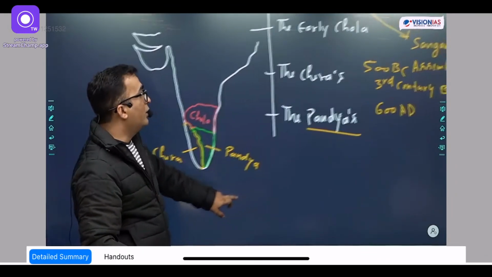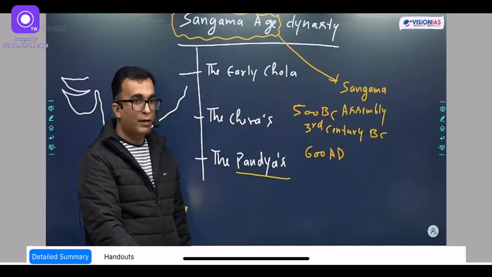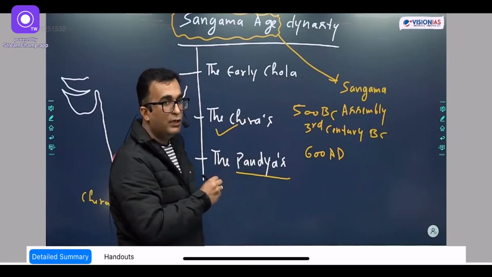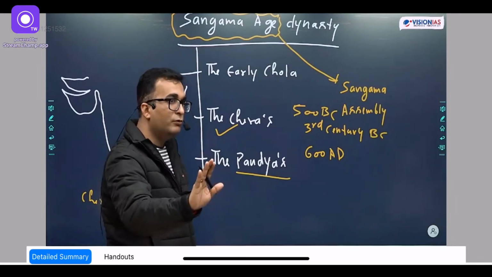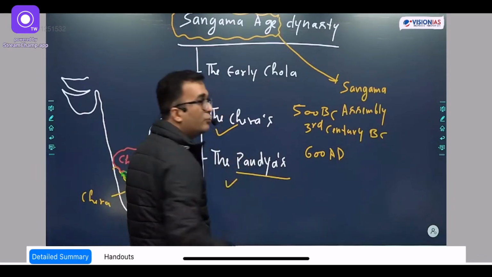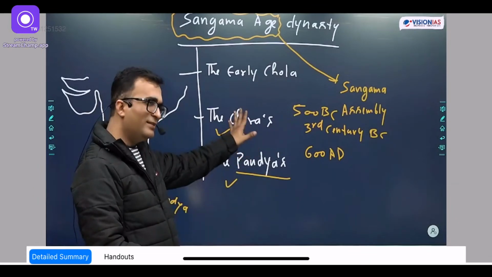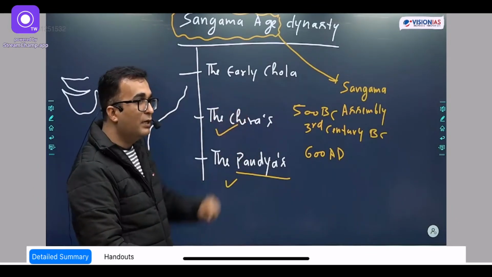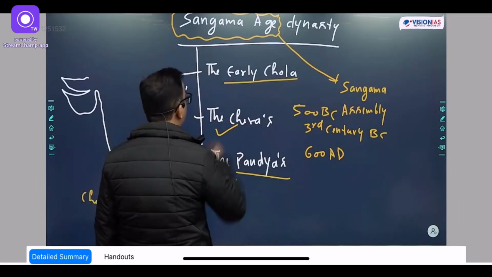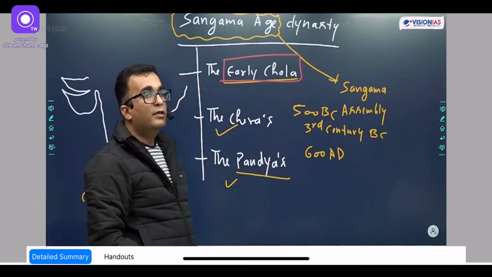Now understand. Out of these 3 dynasties, by 600 there are some changes which are going to happen. Okay? Listen carefully. The Cheras, their rule will continue. They are no more very strong, but still their rule will continue by 600, even after 600. And the Pandyas, their rule will also continue after 600. Though they are not strong like the previous age, they have still not been completely decimated. There was an issue with the early Chola dynasty. This particular dynasty was completely defeated and then started to disappear.